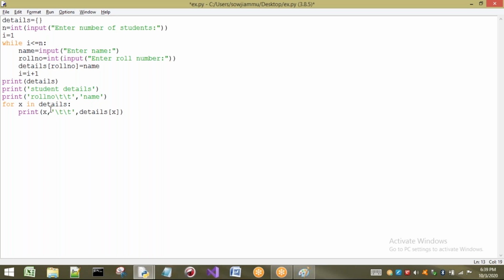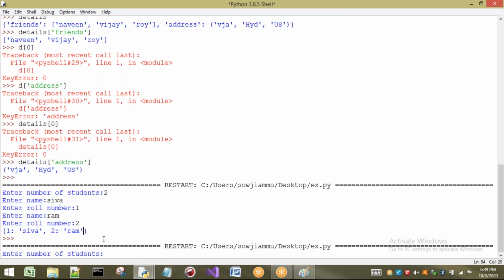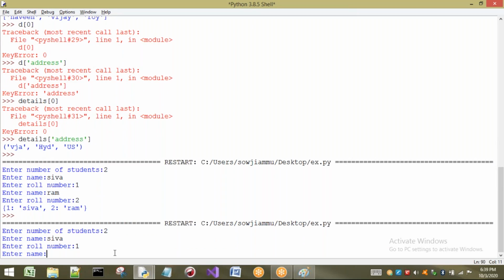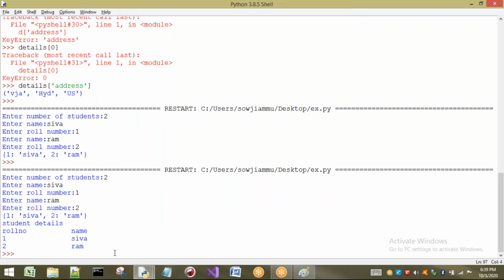Yes. So let us execute this program once so that you can observe clear output. See what happens here. First it is asking enter number of students. I will take 2 only. Enter the name. Shiva I am going to take, roll number as 1. Next Ram I am going to take, roll number as 2. See what happens. So first it has printed the dictionary as I have printed above. And what it is going to print? Roll number in one order, name is in one order.